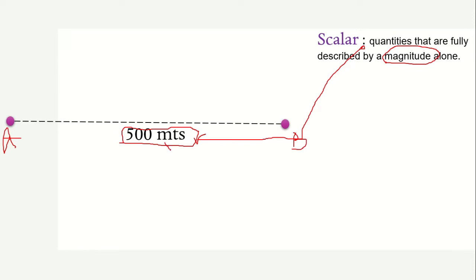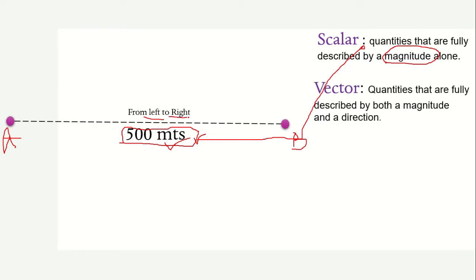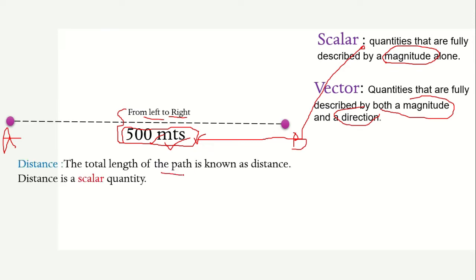If we say the same quantity with a certain direction, like this is from left to right, then it is known as a vector quantity. Vector quantities are described by both magnitude and direction. If you look at this one, it has both magnitude and direction, that is 500 meters from left to right. It means that this is a vector quantity. Distance is a best example for scalar quantity because the total length of the path is known as distance, and the length is only given by magnitude, so it is a scalar quantity.